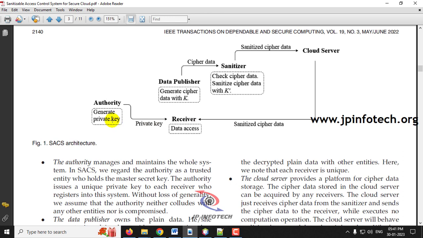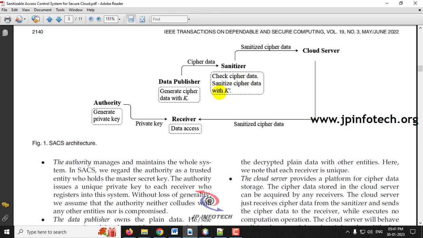Only the receiver who has access will be able to decrypt it again and receive the original text. So here the data is protected in two layers. Even if the data publisher gives the key to the data receiver, they cannot decrypt it, because the data publisher has only the decryption key.